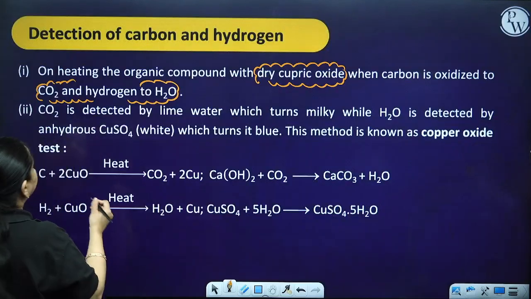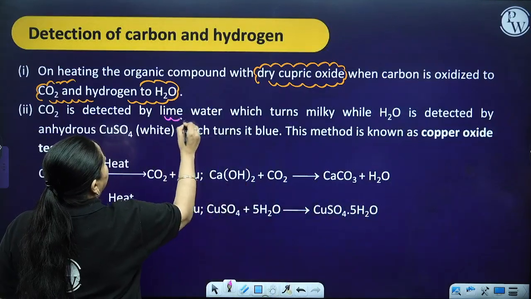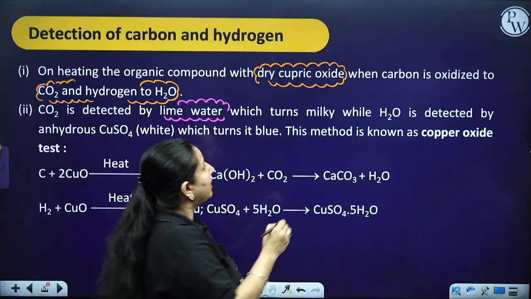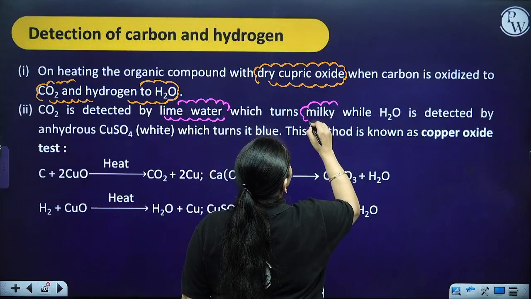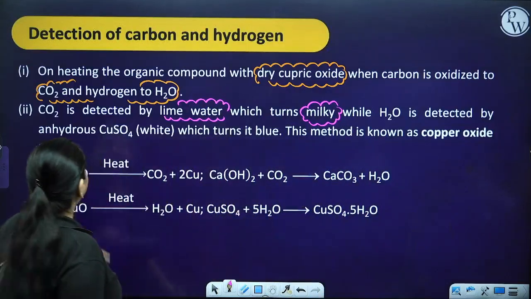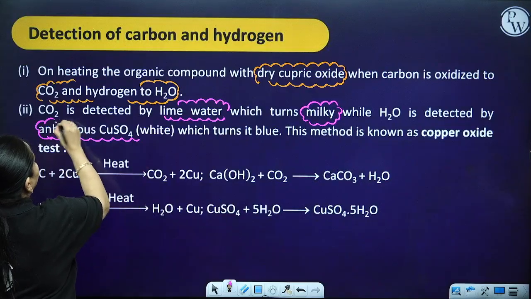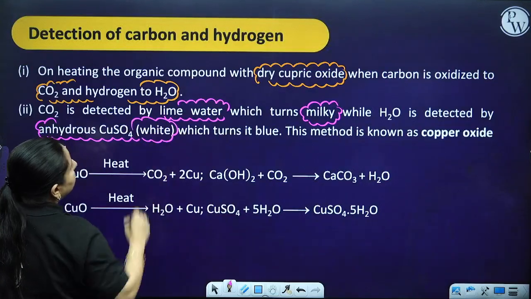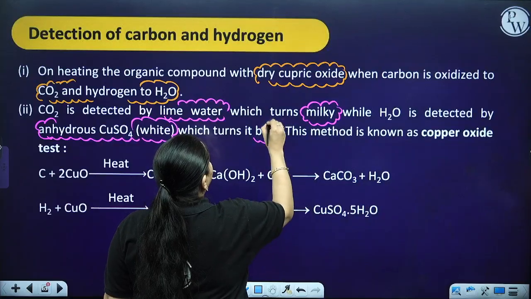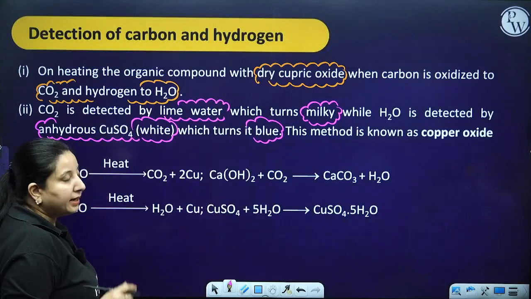CO2 you detect with the help of lime water, because when you pass CO2 through lime water, it changes into milky white. Whereas H2O is detected by anhydrous copper sulfate, which is white in color. When it comes in contact with water, it changes to blue in color. This method is known as the copper oxide test.